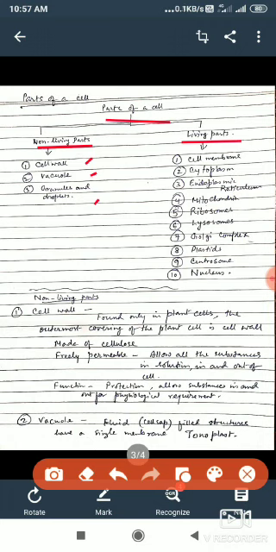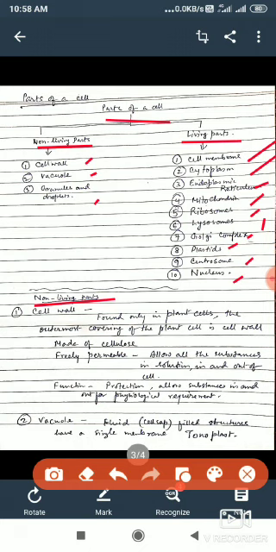Living parts are many. What are the living parts? All the cell organelles, including the cell membrane. See the 10 living parts of a cell: cell membrane, cytoplasm, endoplasmic reticulum, mitochondria, ribosomes, lysosomes, Golgi complex, plastids, centrosomes, and the nucleus. One by one, we will take up all these things one after the other. First, we will take the non-living parts of a cell.